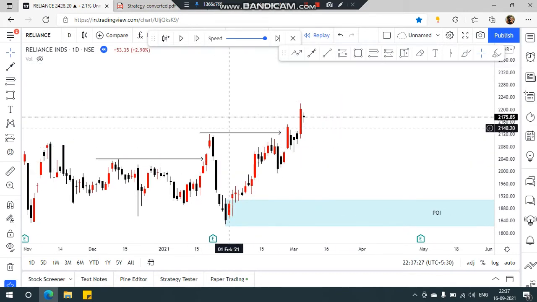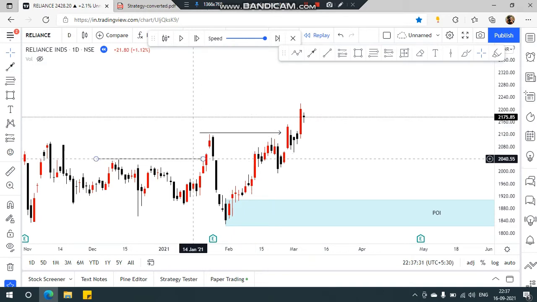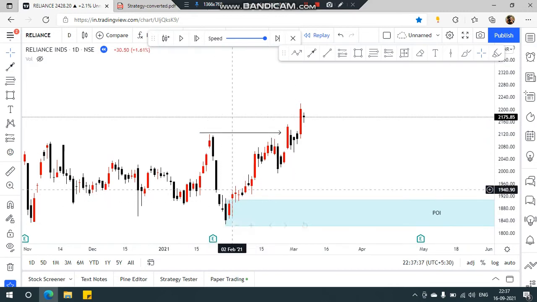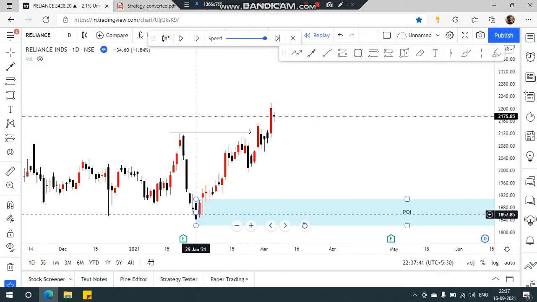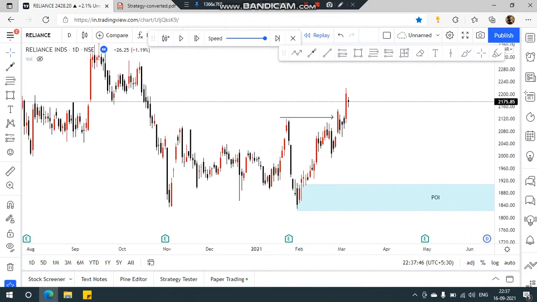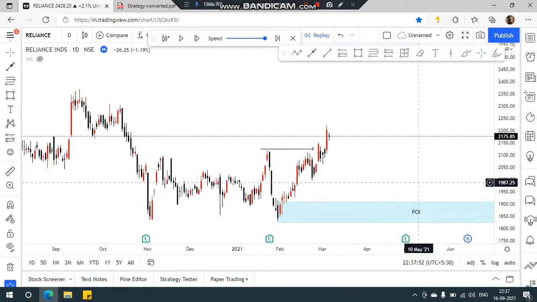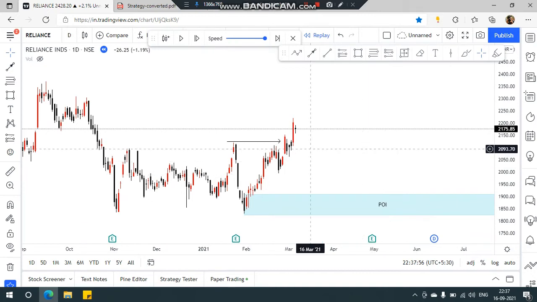Okay, and then again it broke structure. So if I'm not looking at this breakout structure and only focusing on this breakout structure, then this point of interest is actually valid. Okay, this area or this candle will be my POI. Now another conclusion then that you can come to is, okay, so this is gonna be a ranging market and the institutions might be accumulating around here.